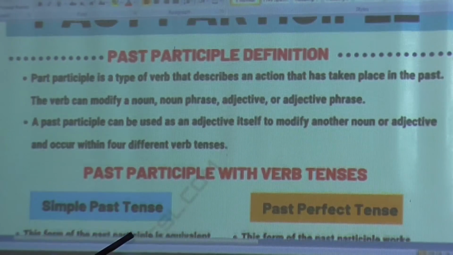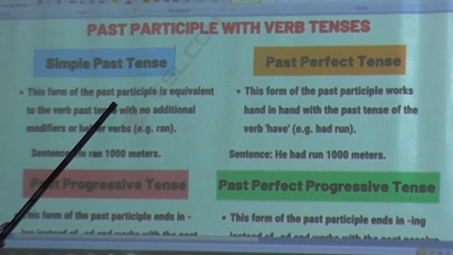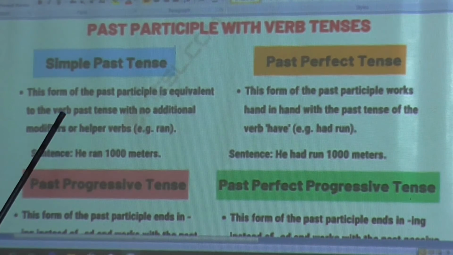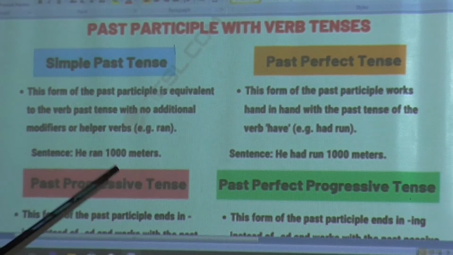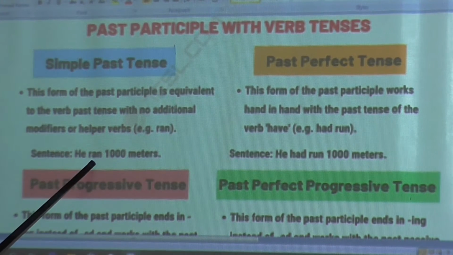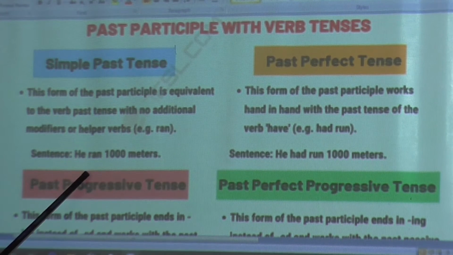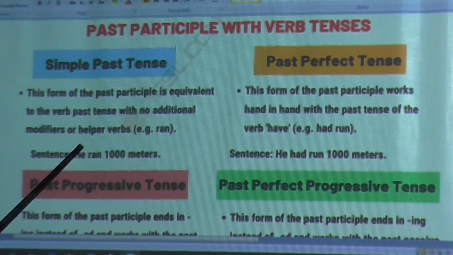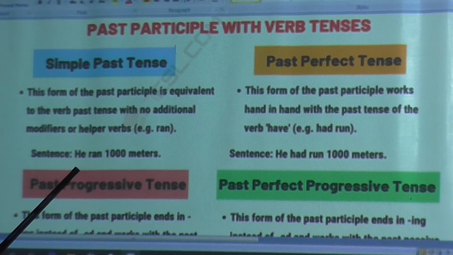Next comes past participle with verb tenses. Now simple past tense, this form of the past participle is equivalent to the verb past tense with no additional modifiers or helper verbs. For example, he ran 100 meters. That means the present form of ran is run and the past participle form of run is ran. Here I have added only the past participle form. No need to add any other verb because this is a complete verb.